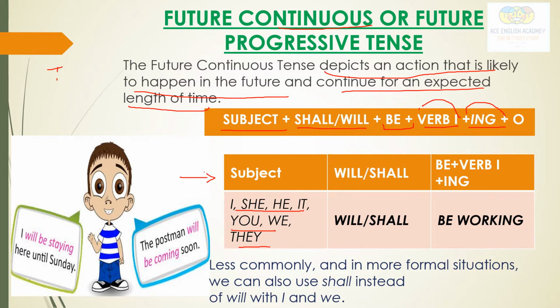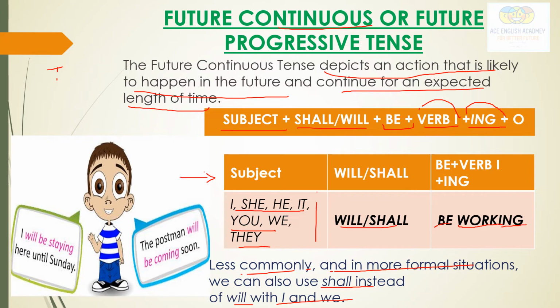I have written will and shall with all of them. We already understood about the use of will and shall. So verb be plus verb first form, work and ing. So here you can see that less commonly and in more formal situations only we can use shall instead of will with I and we.